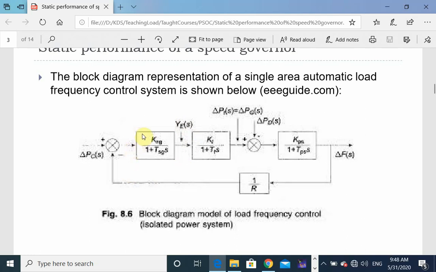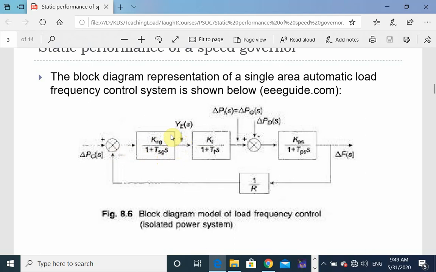For the speed governing system, we have two inputs. The positive input is delta PCS, and the negative, which has been taken from the feedback, is 1 by R delta FS. So delta PCS minus 1 by R delta FS, this signal is fed, multiplied with KSG and divided by 1 plus TSG into S. It gives the output delta YES. So the output of the speed governing system is the change in steam valve setting.